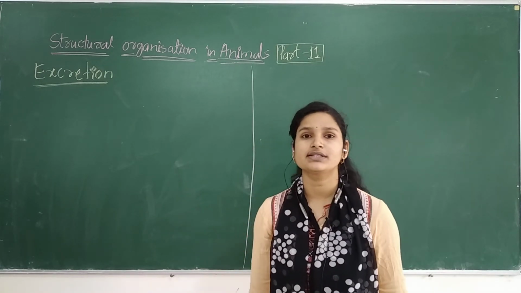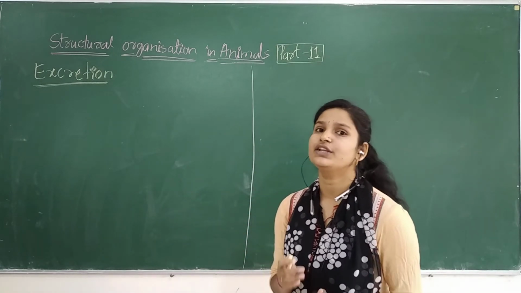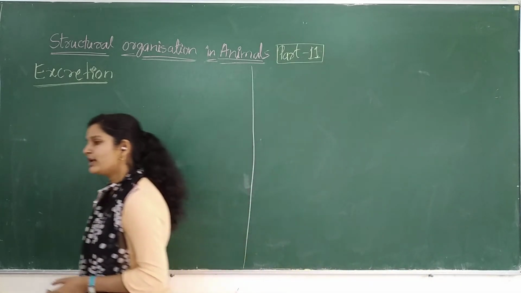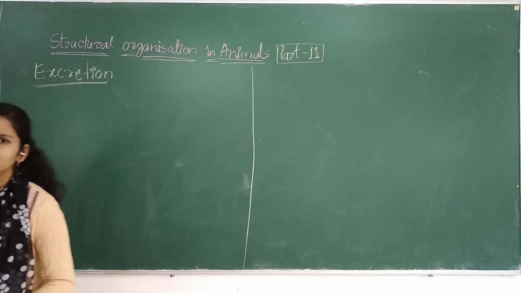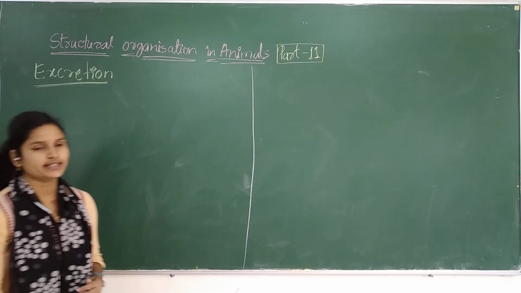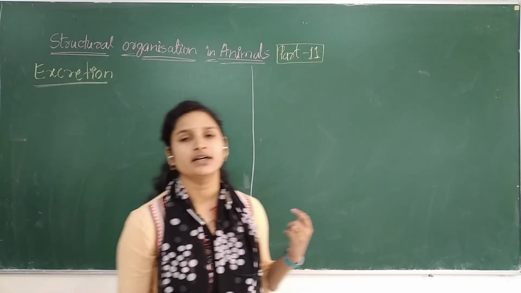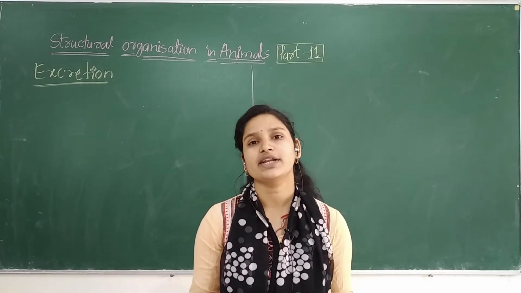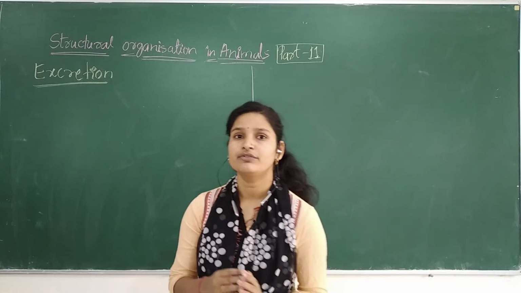So tell me, what is the special organ which is involved in the excretion in the earthworm or annelidans? See, that's why I tell you every chapter is interconnected. So just try to relate one chapter with another.